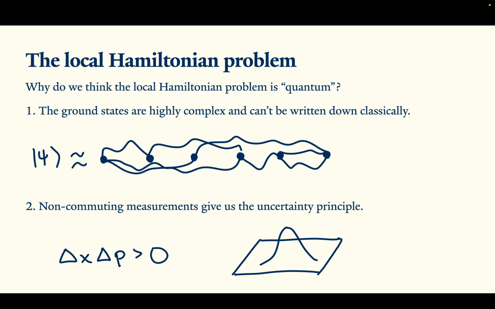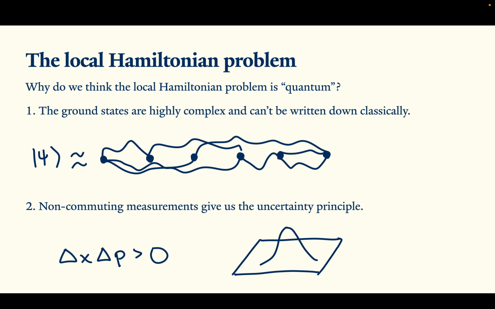A second reason we believe this is the Heisenberg uncertainty principle, which says that you can't measure quantum information in two bases at the same time. This is captured by the fact that the local Hamiltonian terms don't have to commute with each other.